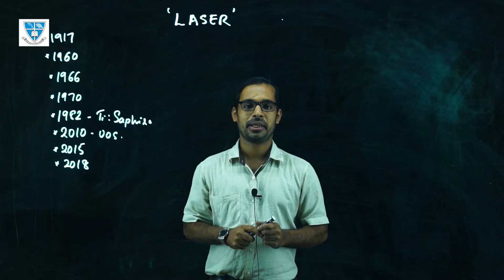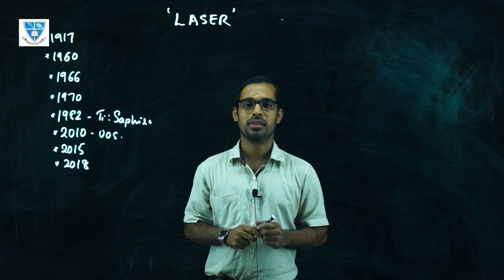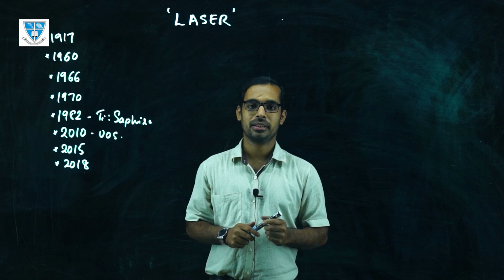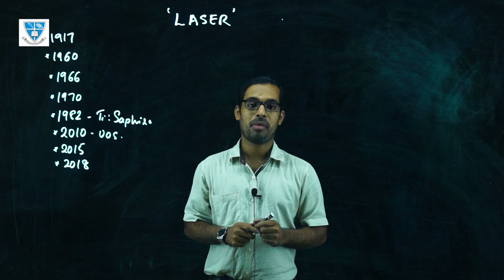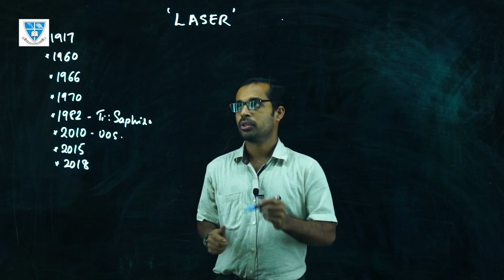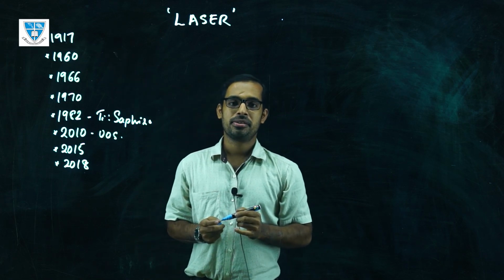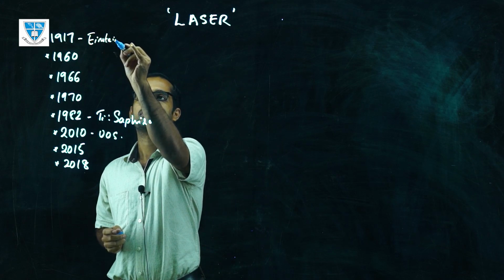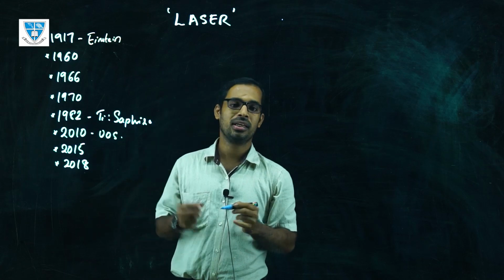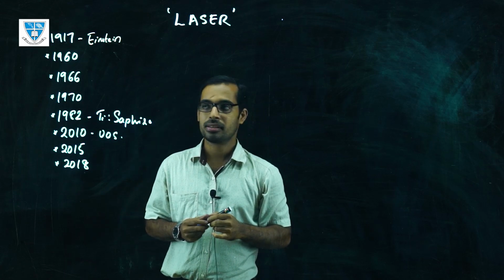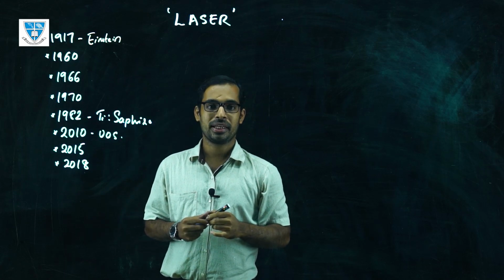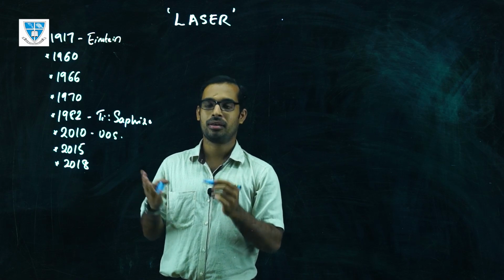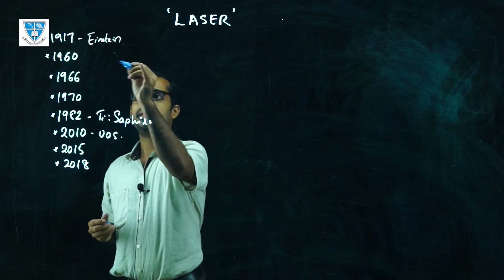So the laser invention came to be one of the milestone inventions of the 20th century. Now we will discuss different milestones along the path. It was in 1917 that Einstein proposed the stimulated emission process. In his theory, he proposed the process of stimulated emission, but it took many years to realize the original idea.